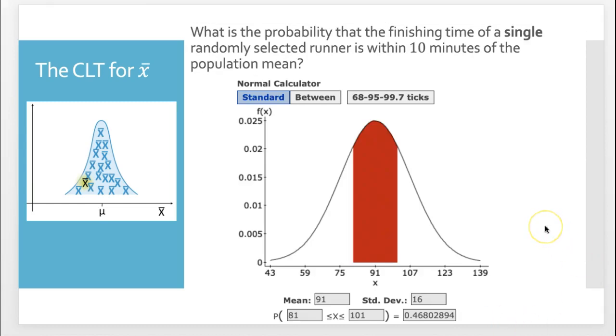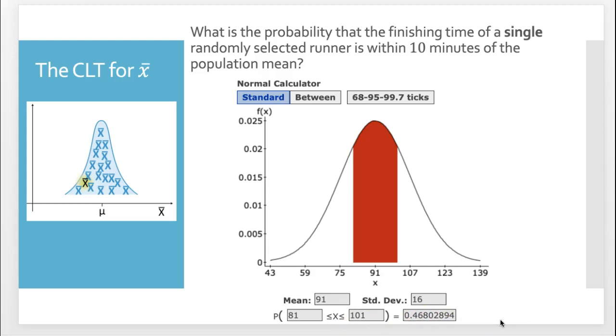So if I go into StatCrunch, if we're looking at individual times, my mean is 91, my standard deviation is 16 minutes, and I want to find the probability that it's within 10 of 91, so that's really just from 81 to 101. That's within 10 minutes. No matter which time you pick in this interval, the absolute distance will not be greater than 10 minutes. So you find this probability, and you roughly get a 46.8% chance.